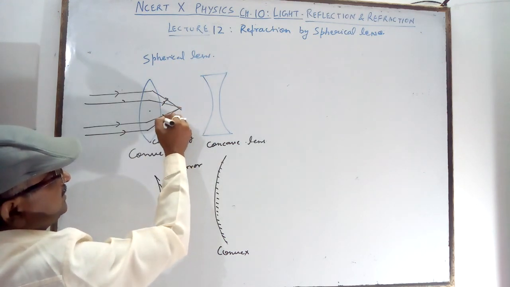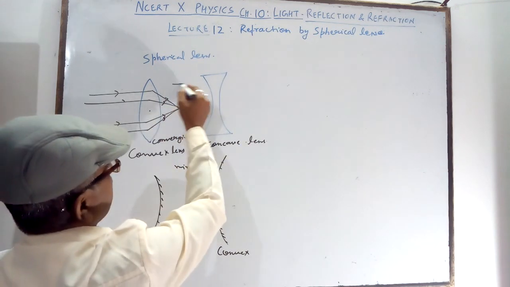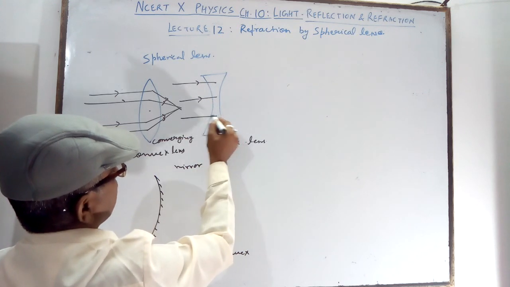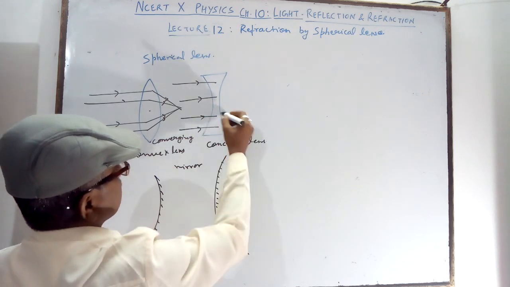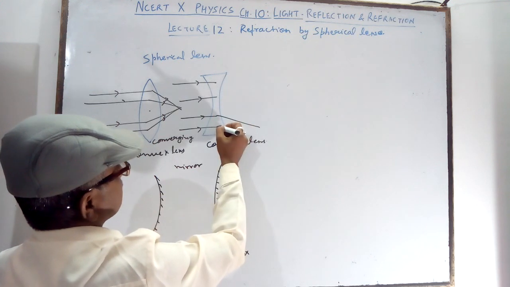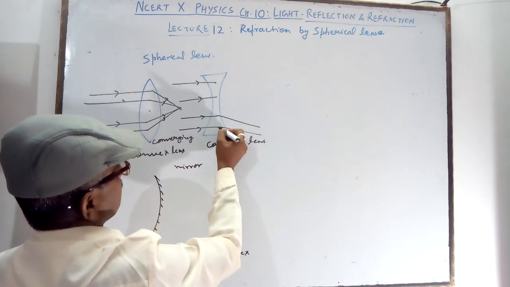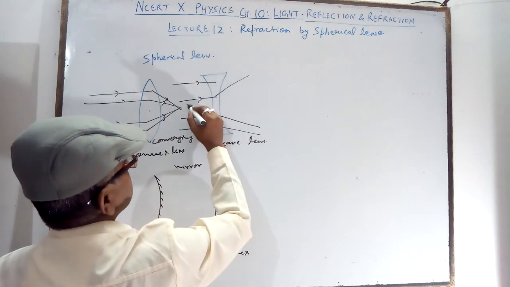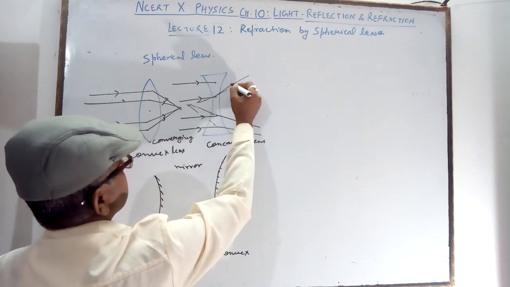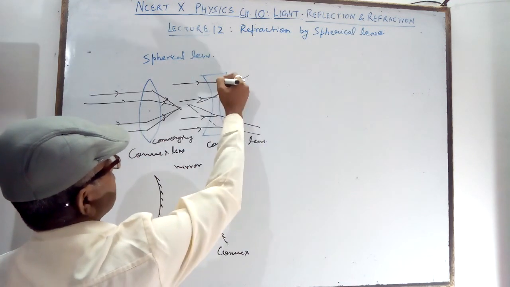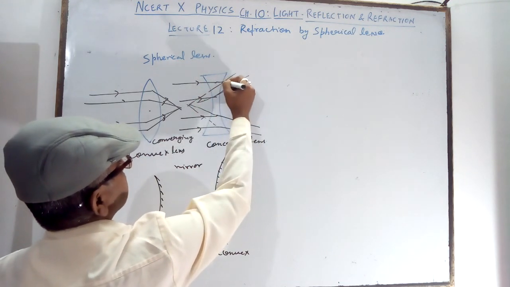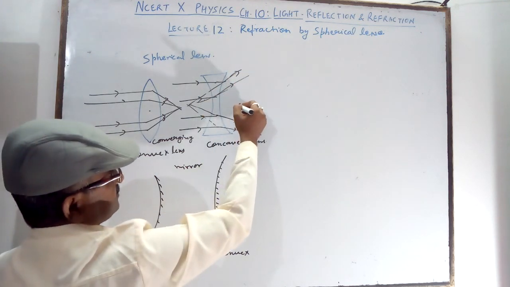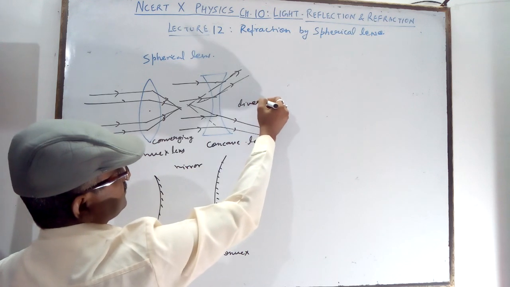All the rays are meeting at this point. Here all the parallel beam of light will diverge. They are not meeting at all. They are meeting only after reversing, not actually meeting. They are diverging. It is called the diverging lens.